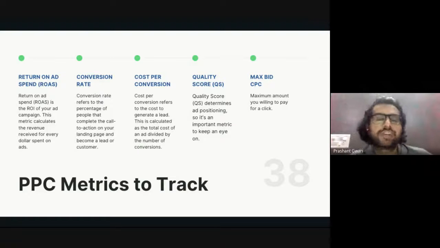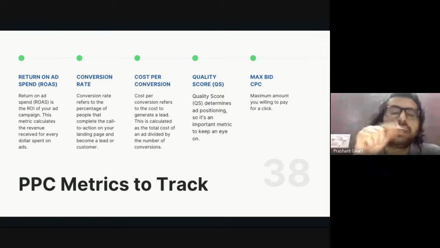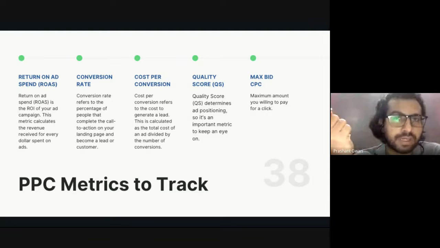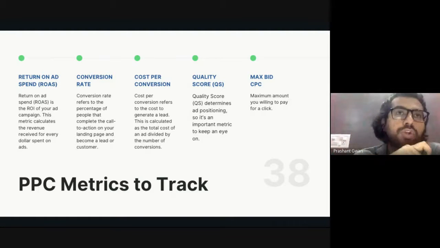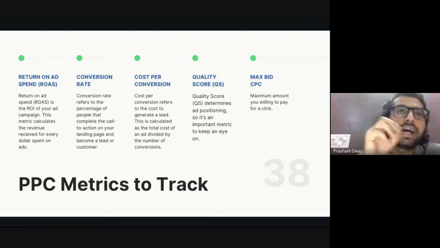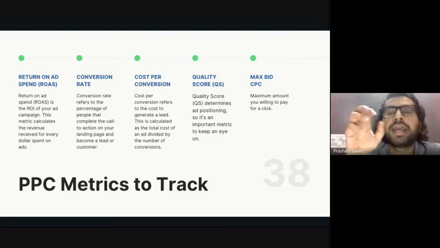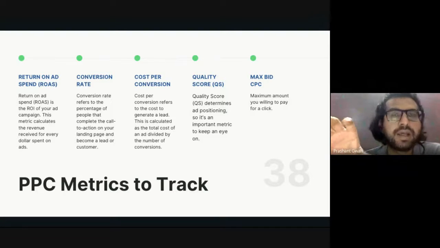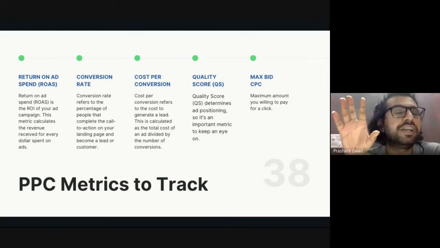Now, the cost of the conversion. Cost of the conversion is totally different from CPC. CPC means those who are clicking on your website and the amount you are willing to pay to Google. Cost per conversion means, of those who visited your website, how many people actually buy or take an action on your website. Let's say 100 people visited your website, and out of those 100 people, only 10 click on the submit button of the lead generation form or buy a product from your website. So your conversion rate will be 10 divided by 100, that is 10%.